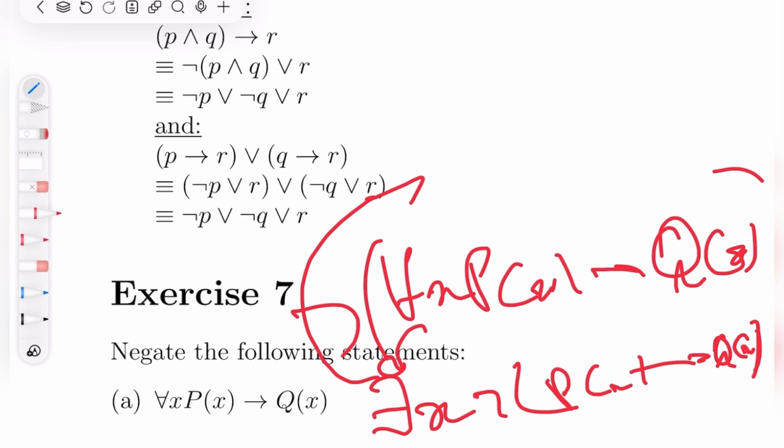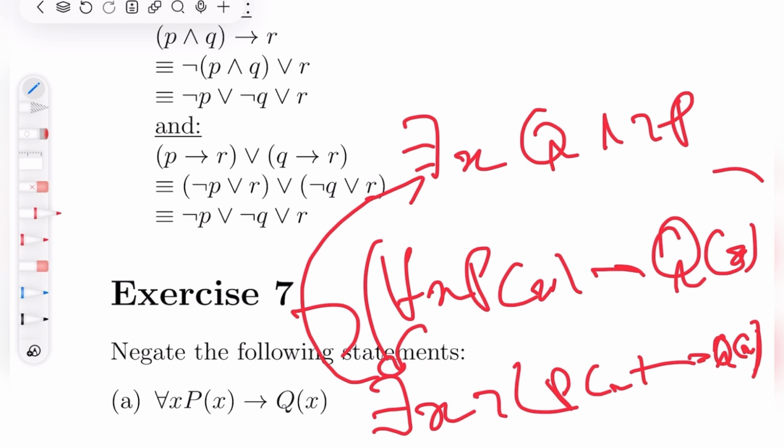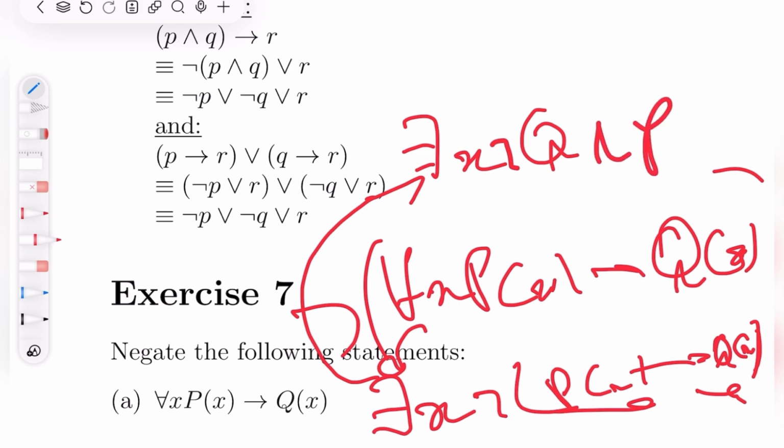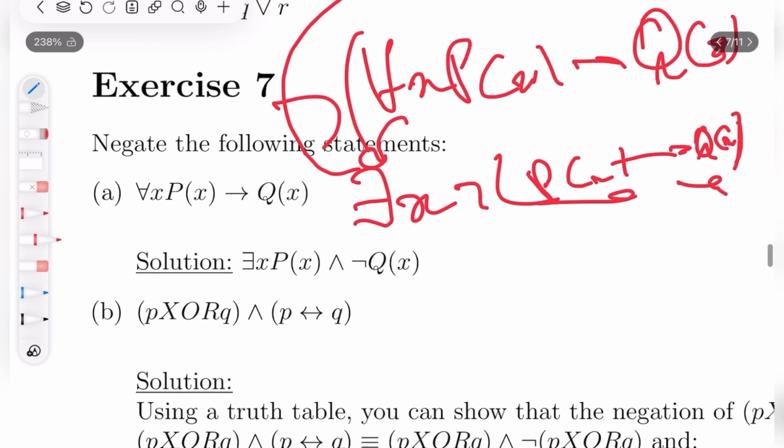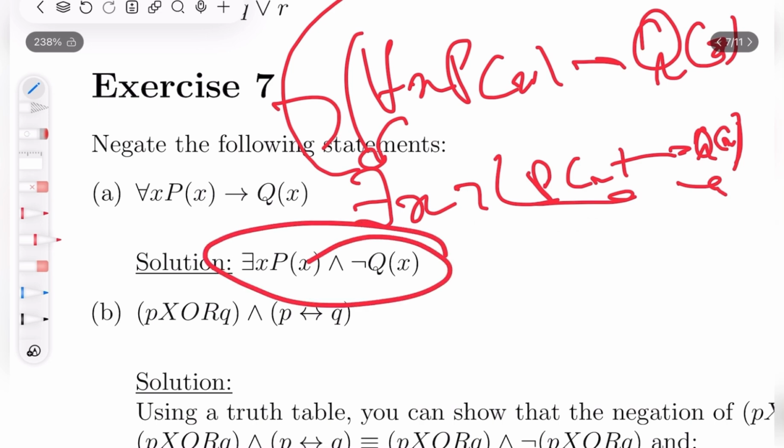That's really simple, and that's where this logic comes from. When I say that for every x, P implies Q, so for some x, if I say that for some x P does not imply Q, that also means that for some x I have P and not Q. Because here I was saying that if P happened, Q will happen. But here I will say no, for some x, sometimes P happens, but Q doesn't. And here you see that they did the same as this one.